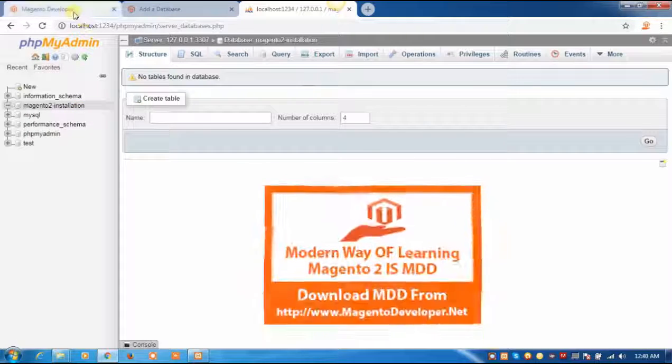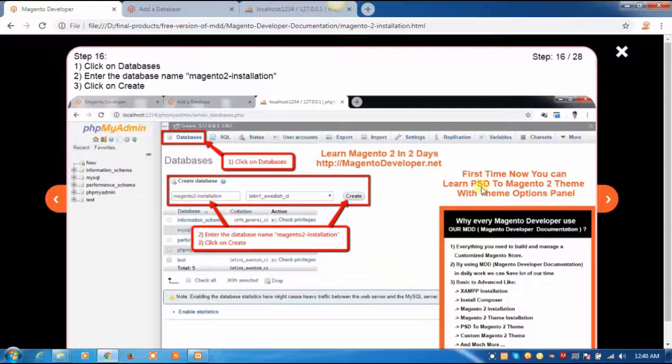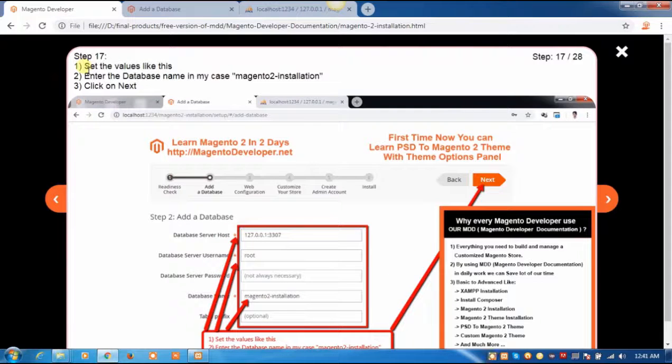Go back to our documentation, click on next step of the documentation, set the value like this, enter the database name. In my case I am using Magento 2-installation, click on next.